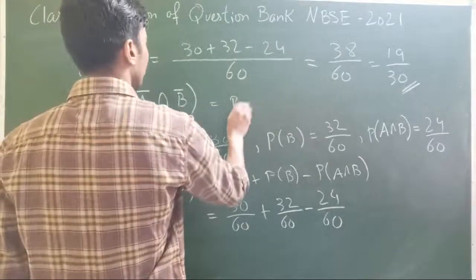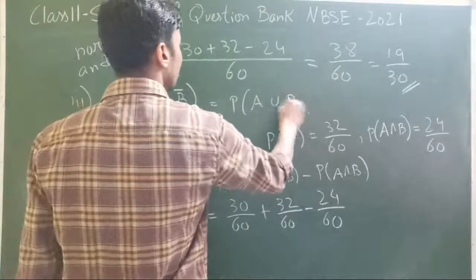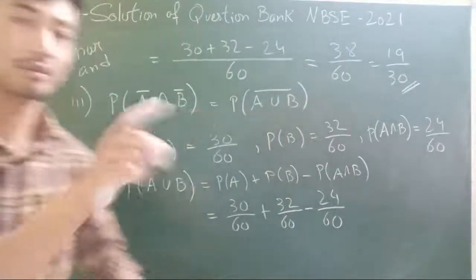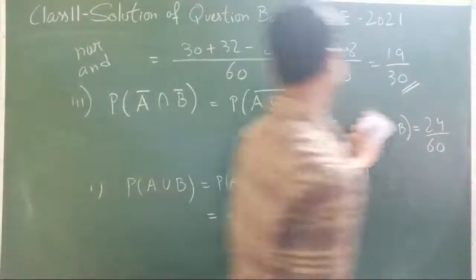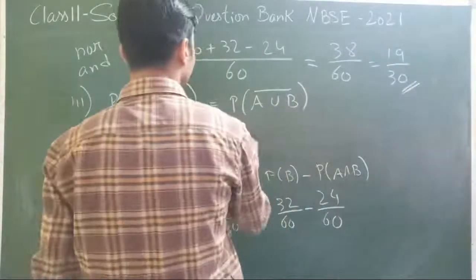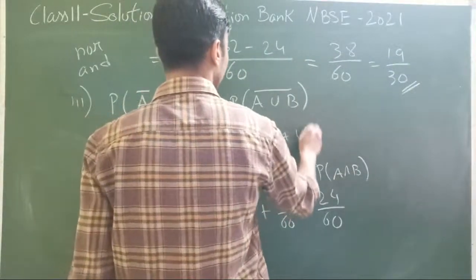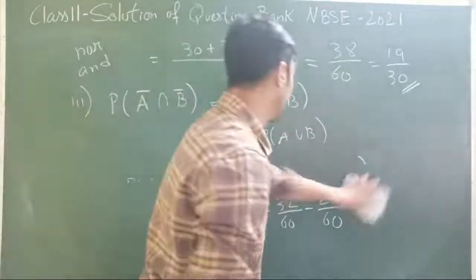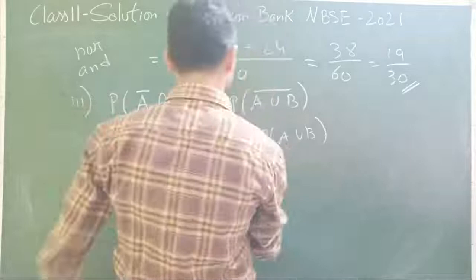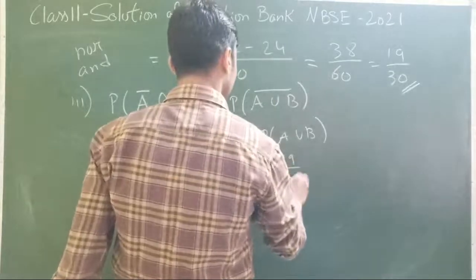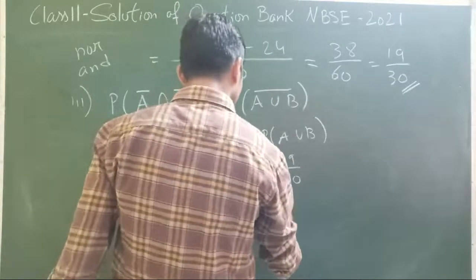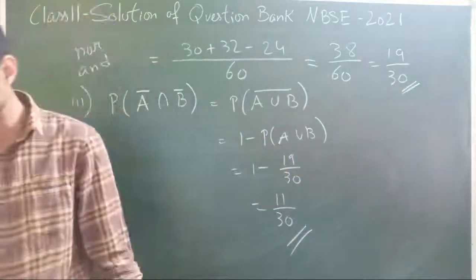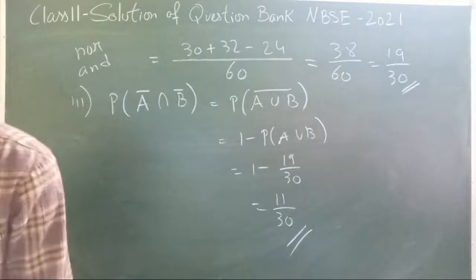So that's for the probability of A union B bar. If you want the complement of the union, then you have to do it like that. So this one can be simply found as 1 minus probability of A union B. A union B, we got how much? 19 by 30. So we have 1 minus 19 by 30. So 30 minus 19, 11 by 30 finally. 11 by 30, isn't it? Yes.